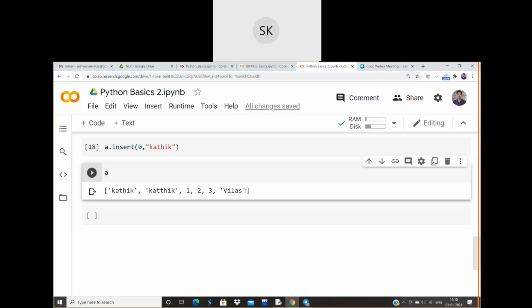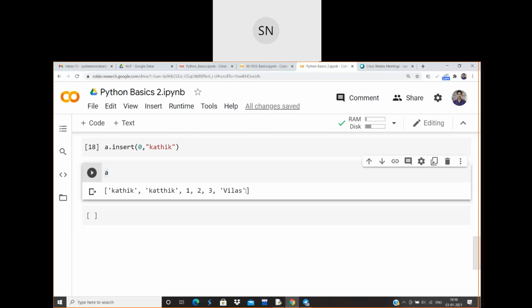In data structures, we have a concept called stack. In that stack, the push operation is nothing but inserting the object in the last position, and the pop operation is nothing but deleting the object which is present in the last position. Did you guys get what I'm saying? So push is inserting an object in the last position, and pop is deleting an object present in the last position of an array.